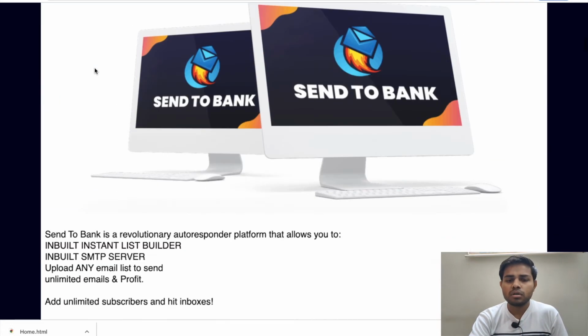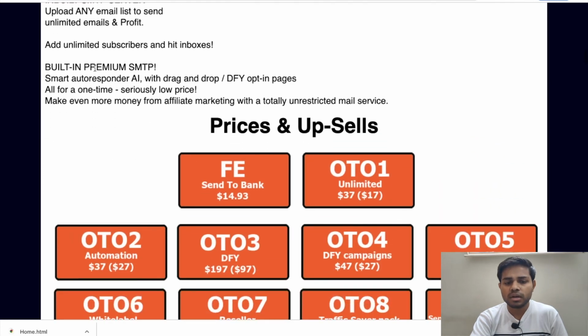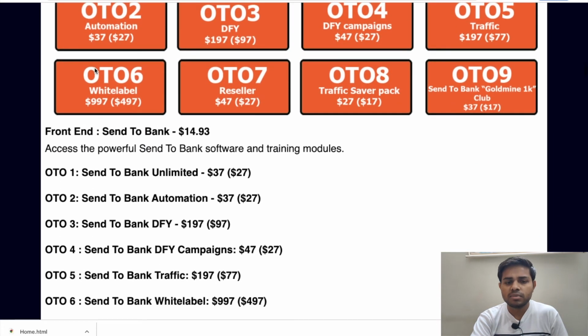And now let's talk about the price of this software guys. So the front end price of this Send to Bank is guys, which is $14.93, and the OTO one, which is Send to Bank Unlimited, its price is guys $37, and down sale is $27. And OTO 2, which is Send to Bank Automation, its price is $37 and down sale is $27 guys. And OTO 3, which is Send to Bank Done For You, its price is $197 and down sale is $97